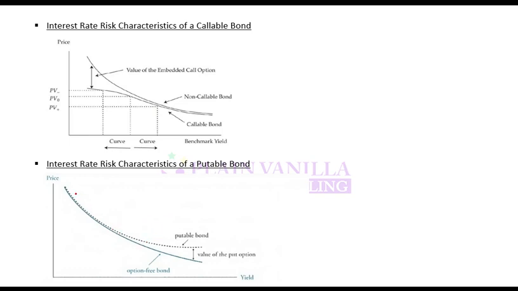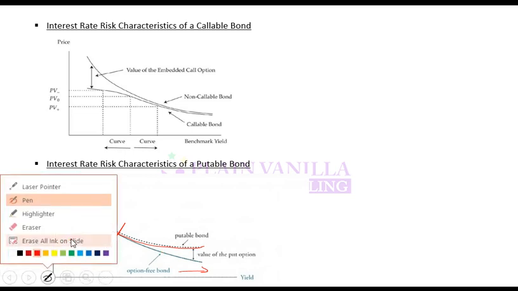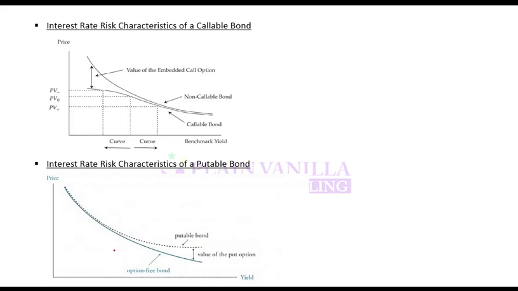In a puttable bond, price is higher. Why higher? Because the investor has an additional option. When does this option come into the money? It comes into the money when interest rate increases. So this distance will widen if interest rate increases. So the curve will get flatter if interest rate increases. In this portion, duration will almost be similar to a straight bond, but here duration will get lower compared to a straight bond. Why? Because price wouldn't change even if yield changes for an increase in interest rate. So remember these laws.